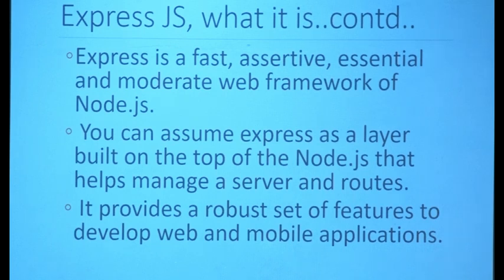You can assume Express as a layer built on top of Node.js that helps manage servers and routes. It has robust features and can be used, right? If you have one middleware, or the middle person, you can talk to that. That middleware can talk to your MySQL database. Let's say tomorrow you join a really big company, right? That company has an Oracle database where it is storing all the logs or whatever, or some very sensitive information.